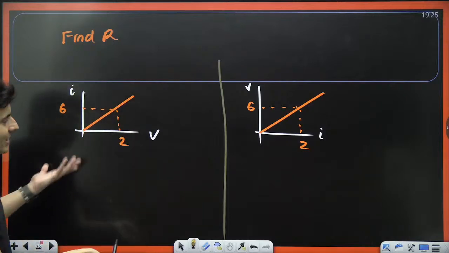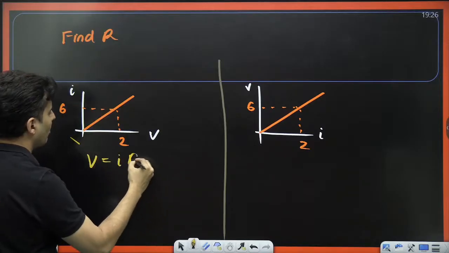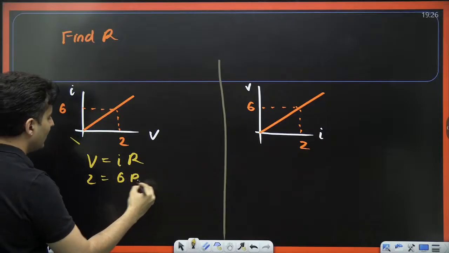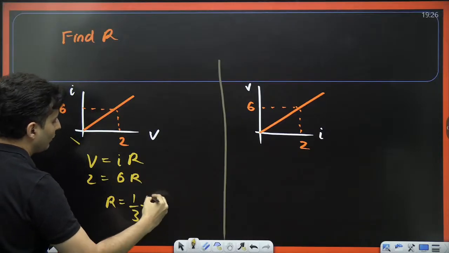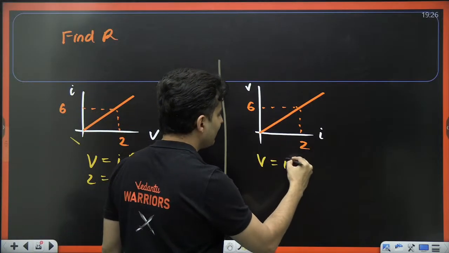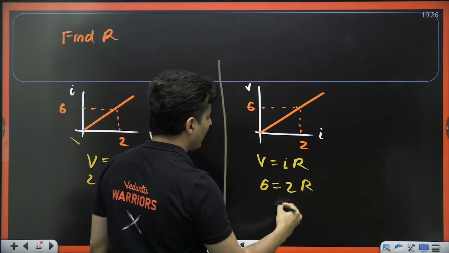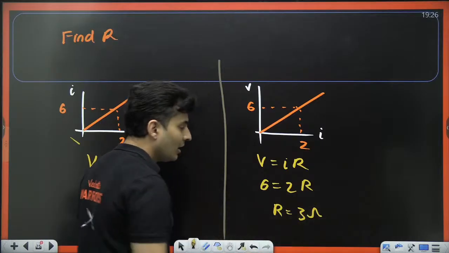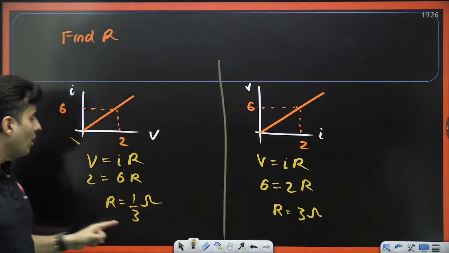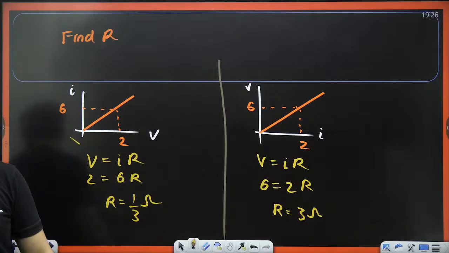So all you need to do is check the slope, or just put V is equal to IR. Nothing is there in this problem. When the voltage is 2, the current is basically 6. So R will be 1 by 3 of ohm, as straightforward as that. And over here, again using V is equal to IR, when the voltage is 6, the current is 2. So therefore, R will be 3 ohm. So understand, you need to check whether it is current versus voltage or voltage versus current, or else you might get exactly different answers, reciprocals of them.